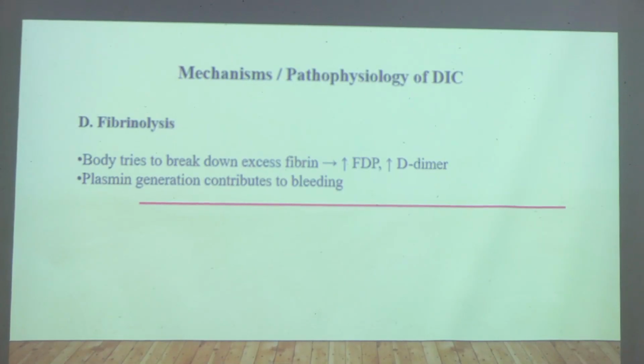Next, whenever there are massive microthrombi in all the circulations, our body will try to break down the excess fibrin. Once the excess fibrin is broken down, fibrin degradation products will increase, and D-dimer, one of the byproducts of fibrin degradation, will also increase.